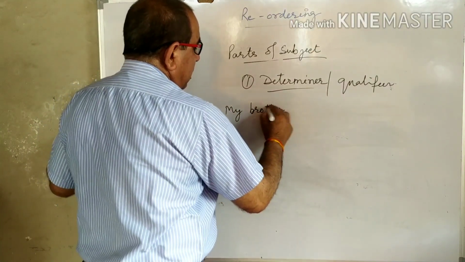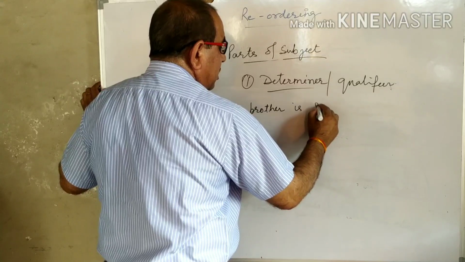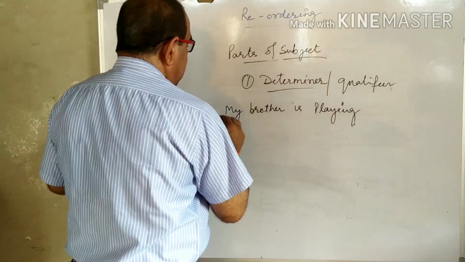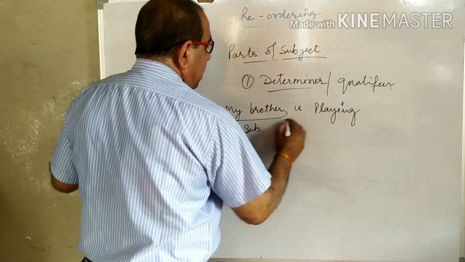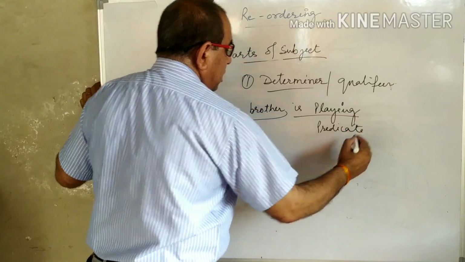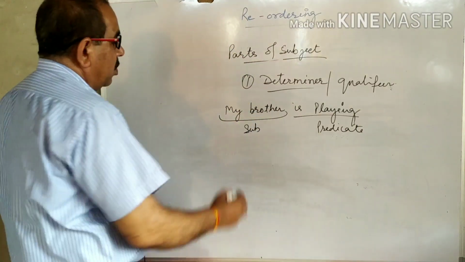My brother is playing. Here this part is subject and this part is predicate. Subject is of two words.